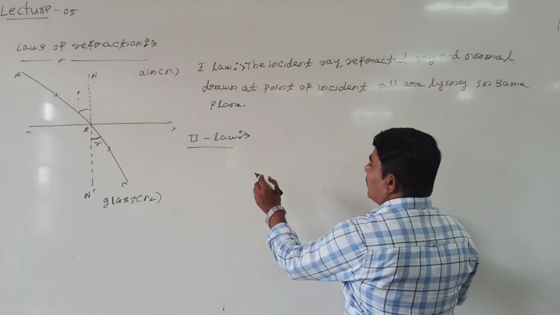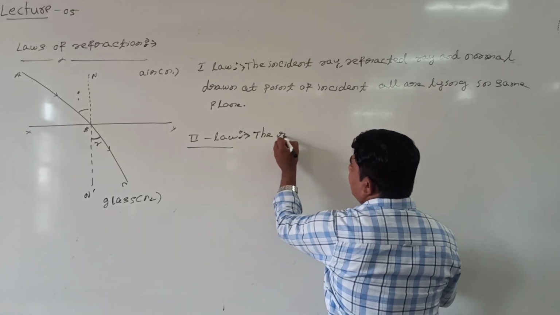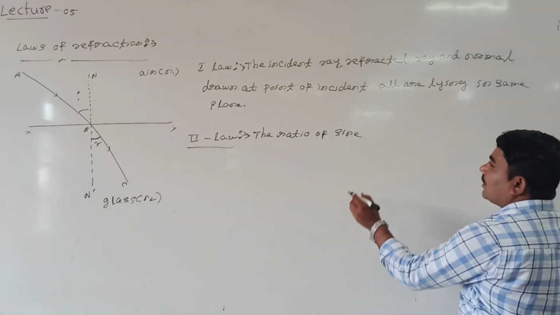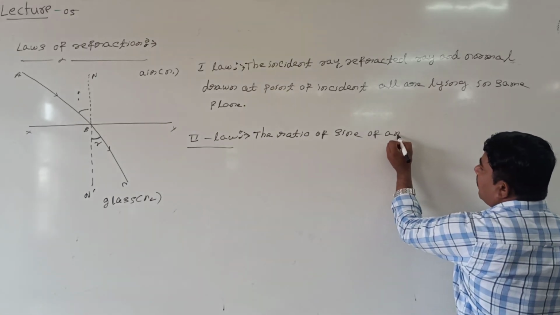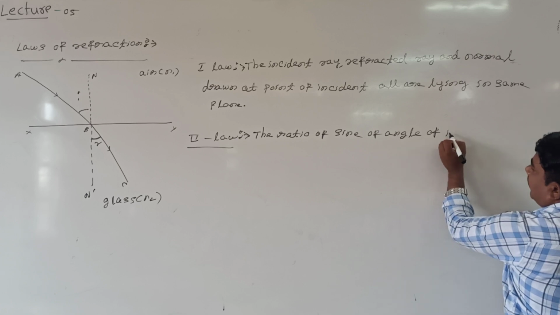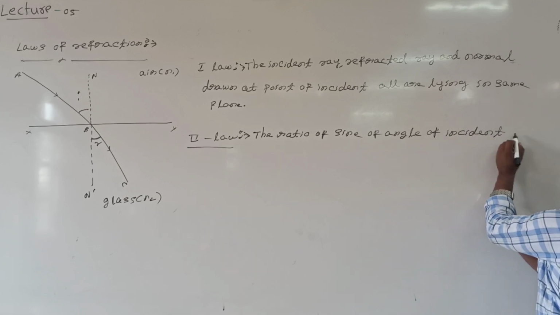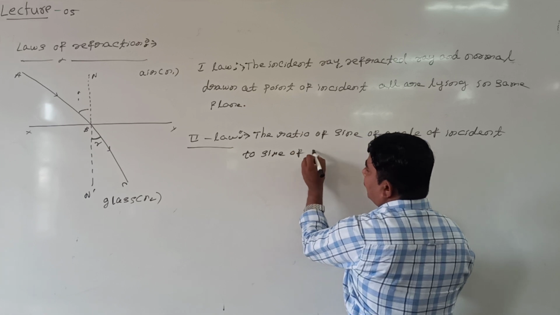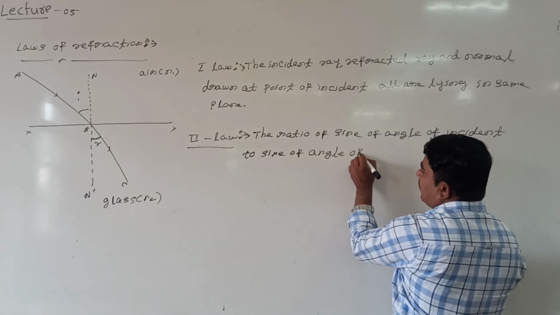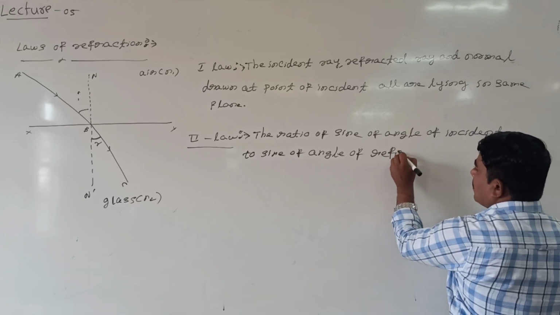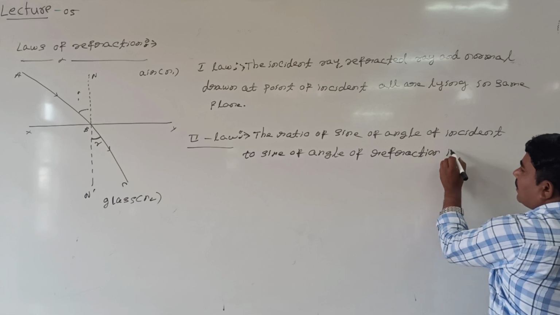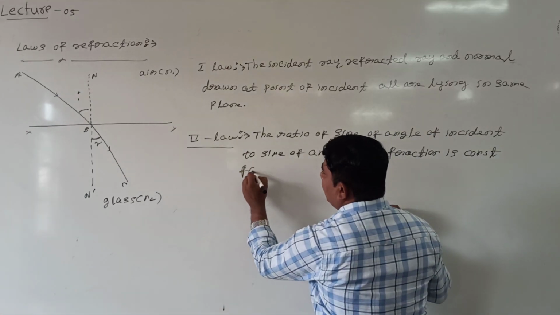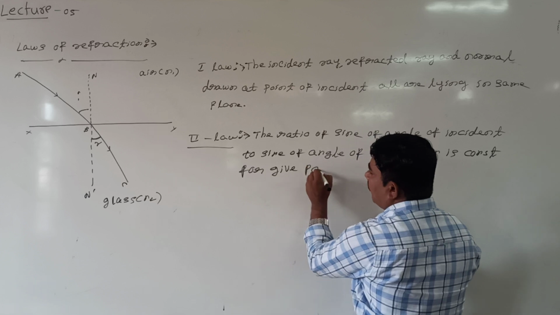How it is? The ratio of sine of angle of incidence to sine of angle of refraction is constant for a given pair of media.